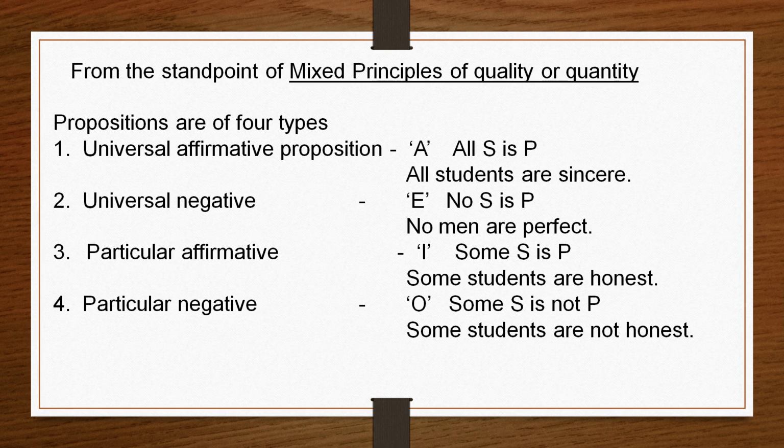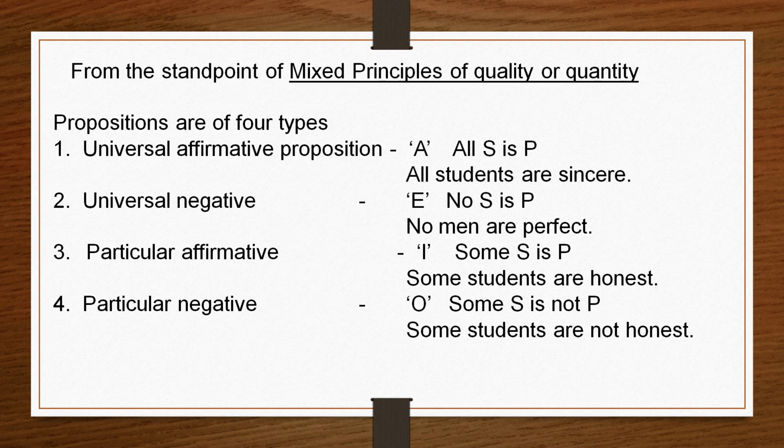Do you know what a universal proposition is? A universal proposition is one in which the predicate is affirmed or denied of the entire class of the subject term. For example, no men are perfect. Here the predicate is denied of the entire class of the subject term.